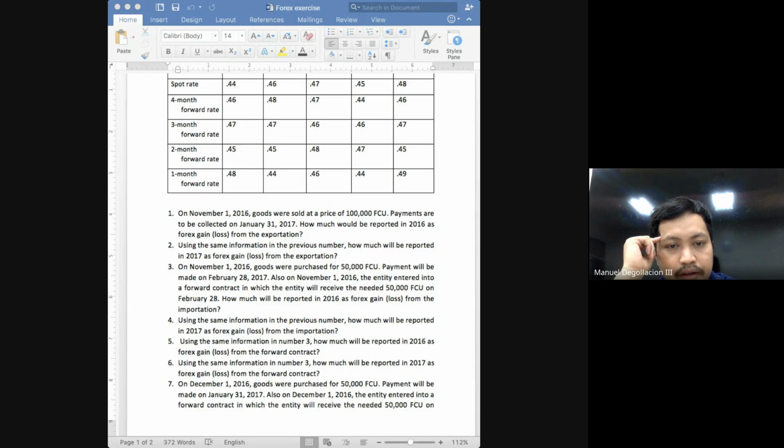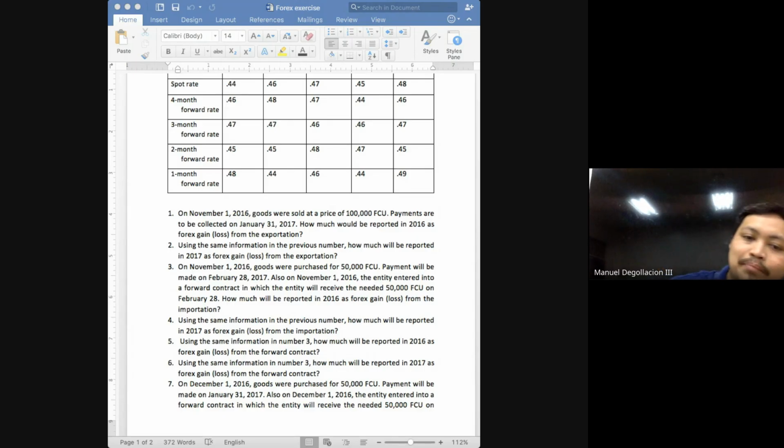Now, the gain or loss from the forward contract class will come from your forward contract receivable. Okay? No gain or loss will come from the forward contract payable because it is fixed in Philippine peso. The gain or loss from forward contract will come from the fluctuation in the equivalent peso value of your forward contract receivable class.